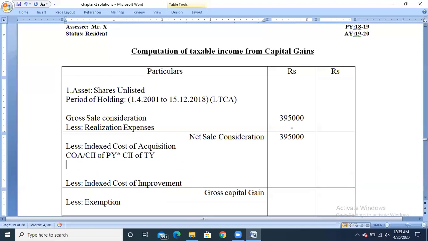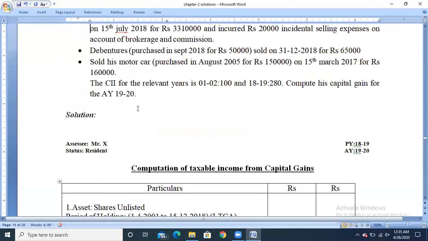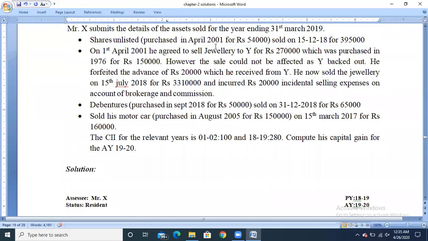Since the asset was purchased on 1/4/2001, that is in April 2001, the purchase price will be the cost of acquisition. So the purchase price is 54,000.